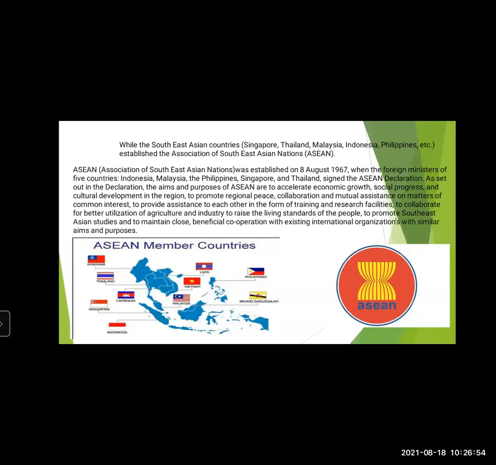All these countries agreed on all these things: to collaborate, to work together for better utilization of agriculture and industry, to raise the standard of living of people. To promote Southeast Asian studies like research and education on language, culture, history of different states and ethnic groups of Southeast Asia, and to maintain close beneficial cooperation with existing international organizations with similar aims and purposes.